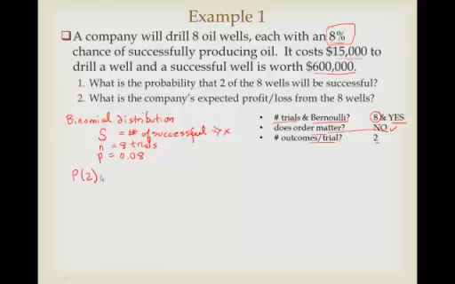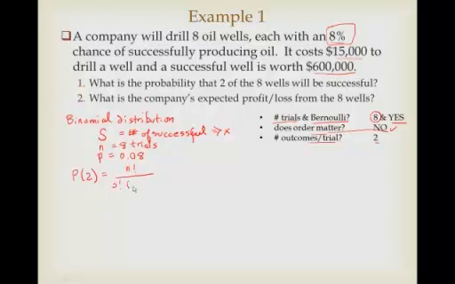Probability that we've got 2 successes is just going to be n factorial over S factorial times n minus S factorial, times probability P raised to the S, and 1 minus P to the n minus S. I'm going to use S, but if I wanted to use X there, I could do that just as well.